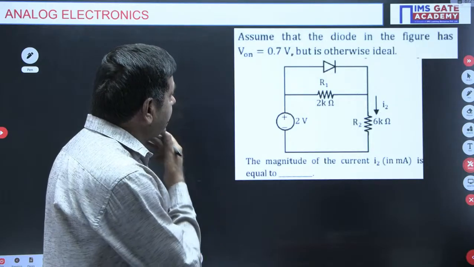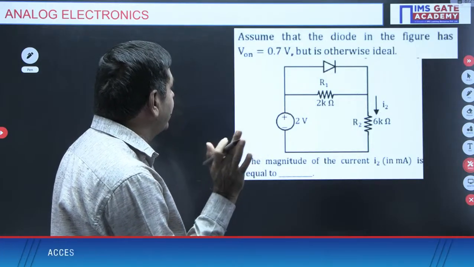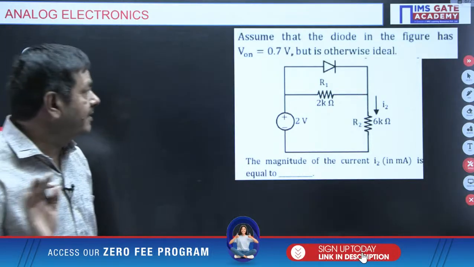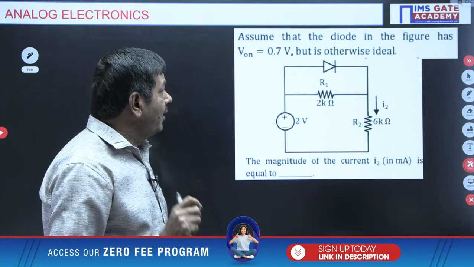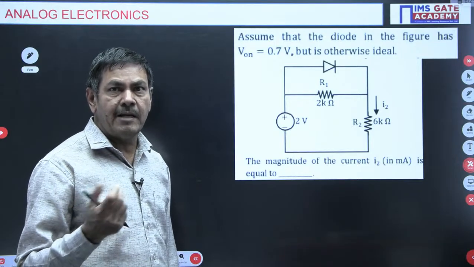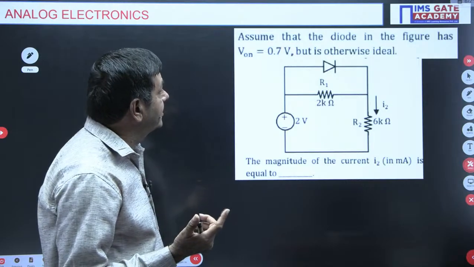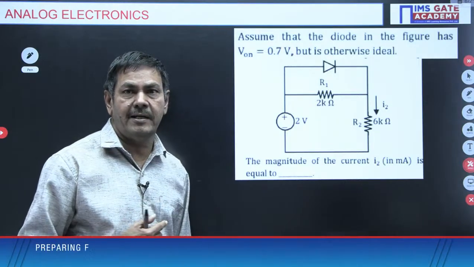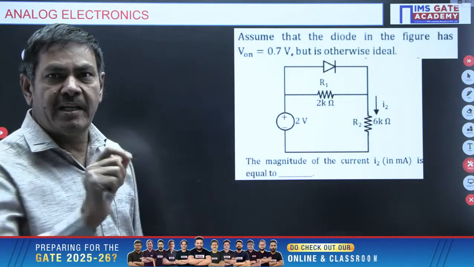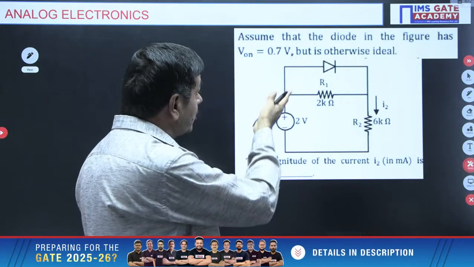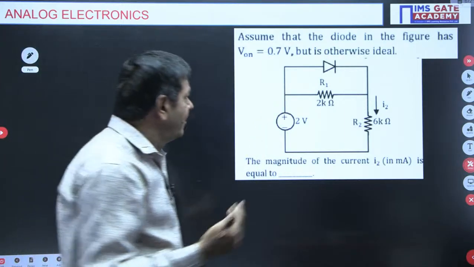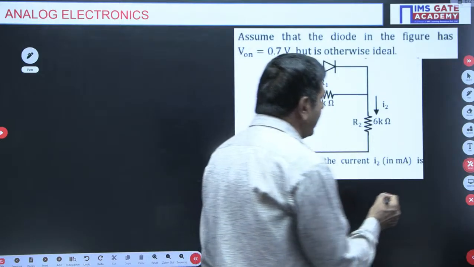But first, initially, what is the name of the network? We don't have an idea. One network is given with a diode only. It is not a general network. It is not a clipping circuit. It is not a clamping circuit. It is not a rectifier. In that case, we should identify whether the diode is on or off. Once you know the diode is on or off, you can come to the conclusion and you will know the method to tackle the question. We can check at first whether the diode is on or off.